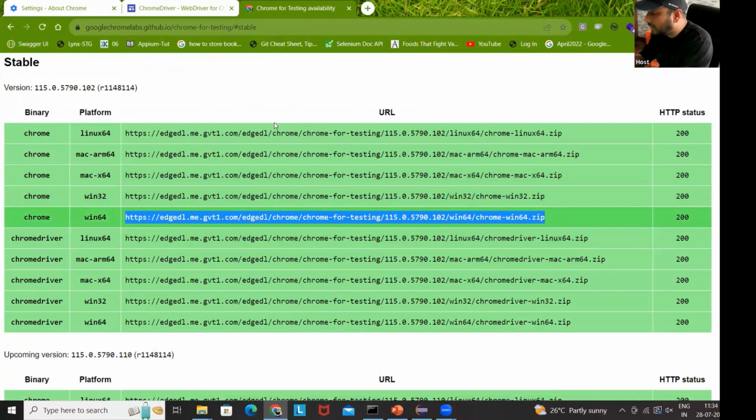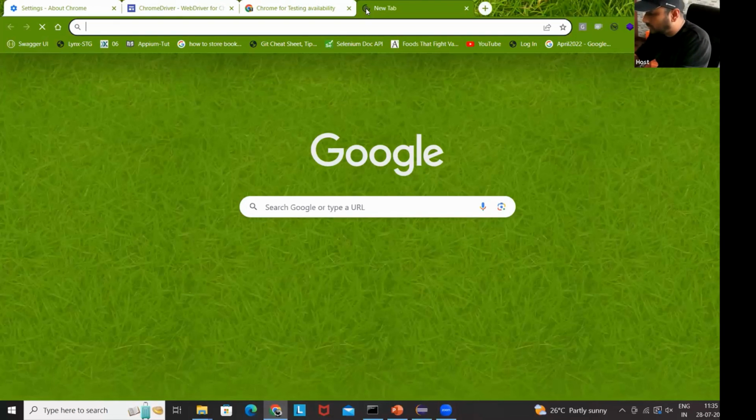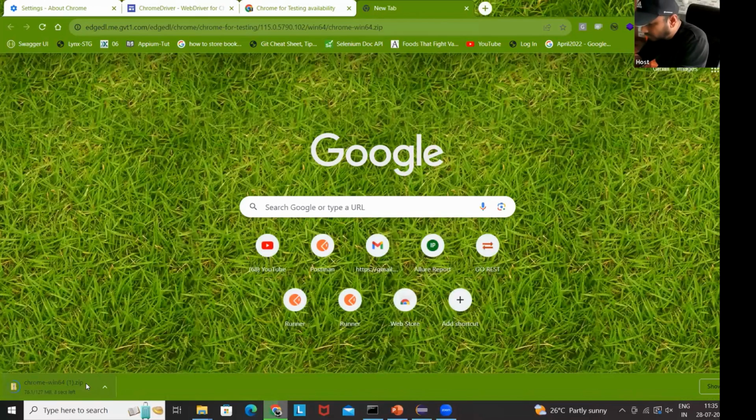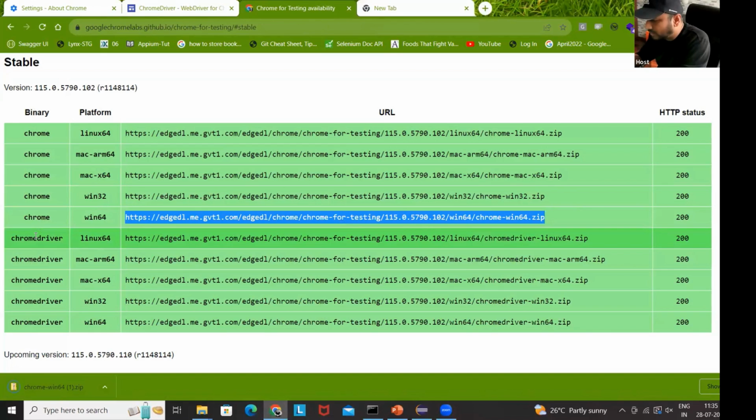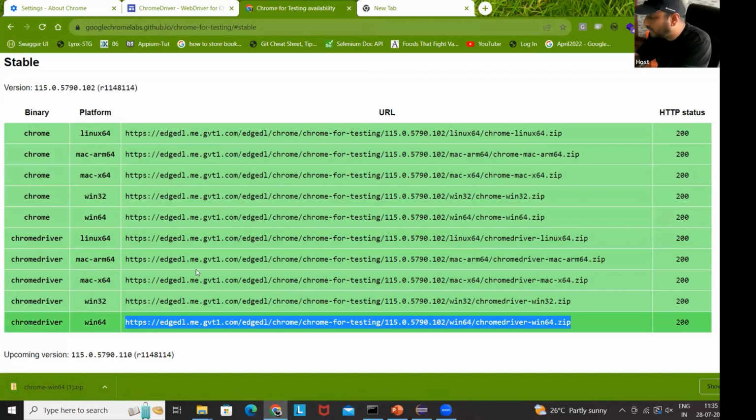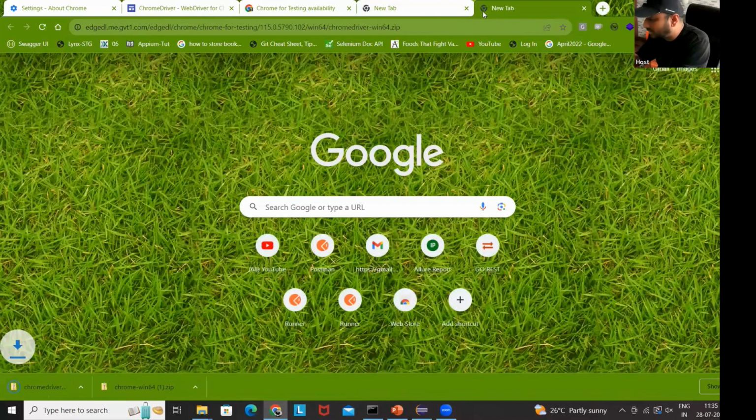So just copy this and open it in a new tab. Okay, so now you can see that the chrome-win64.zip file is getting downloaded. And then the same thing, I'm going to download the respective chromedriver.exe also. So again, Windows 64-bit. Copy this, open in a new tab and paste it. And we are going to download this .zip file here as well.